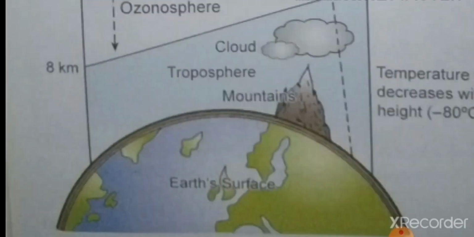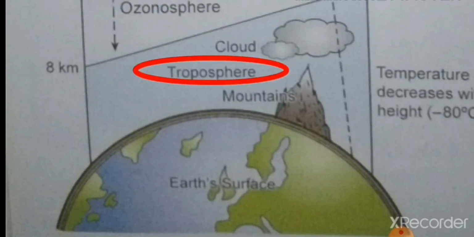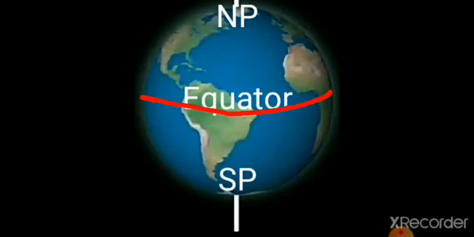At ground level, the first layer very close to the Earth's surface is the troposphere. The thickness of this layer varies from the equator to the poles. Near the equator, the height is 14 kilometers and near the poles, it is 8 kilometers.